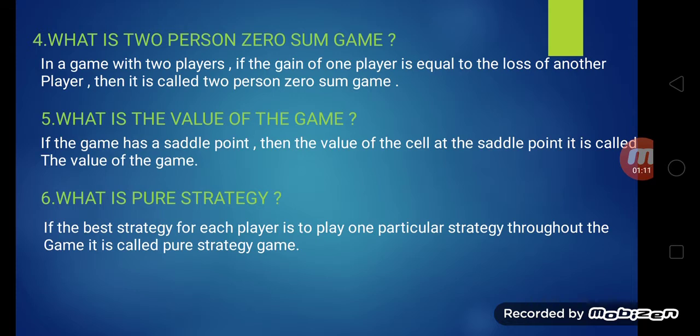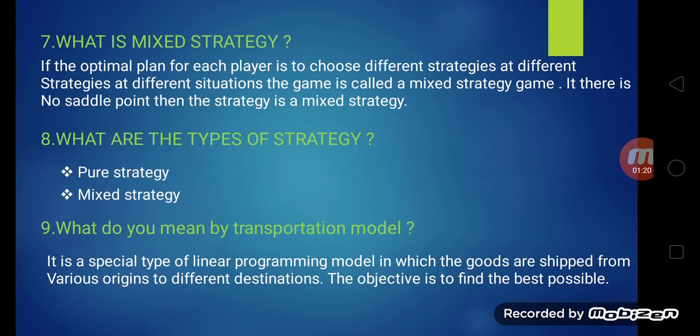What is pure strategy? If the best strategy for each player is to play one particular strategy throughout the game, it is called a pure strategy game. What is mixed strategy? If the optimal plan for each player is to choose different strategies at different situations, the game is called a mixed strategy game. If there is no saddle point, then the strategy is a mixed strategy. What are the types of strategy? Pure strategy, mixed strategy.